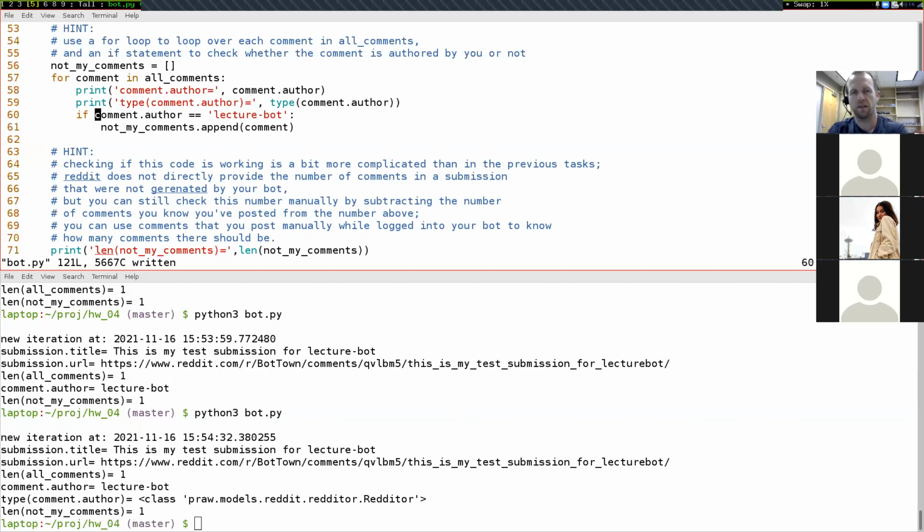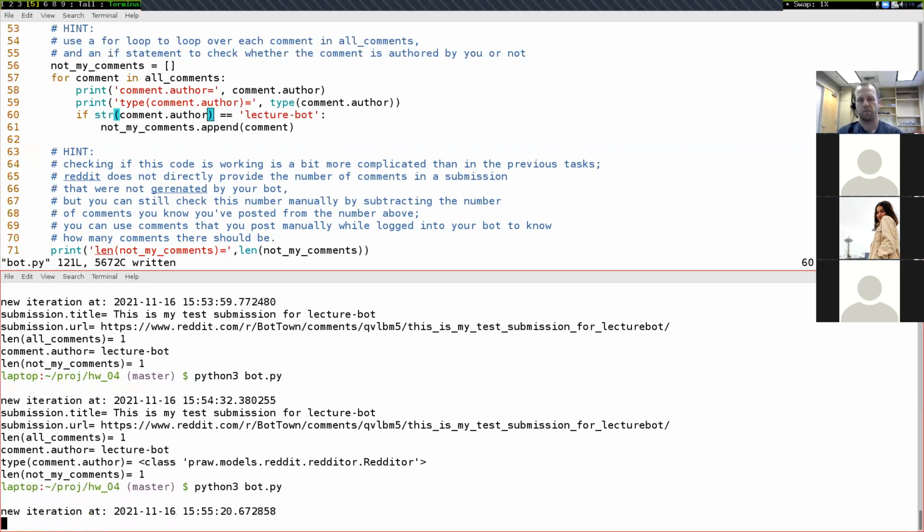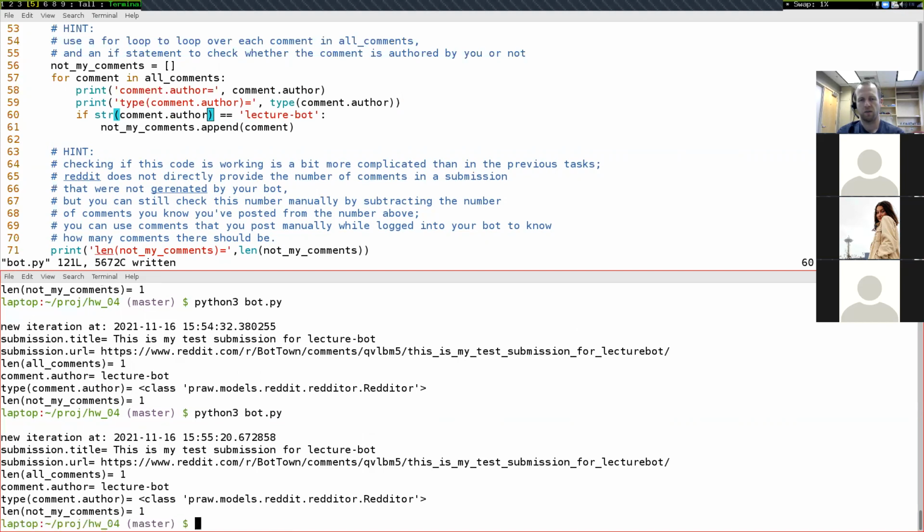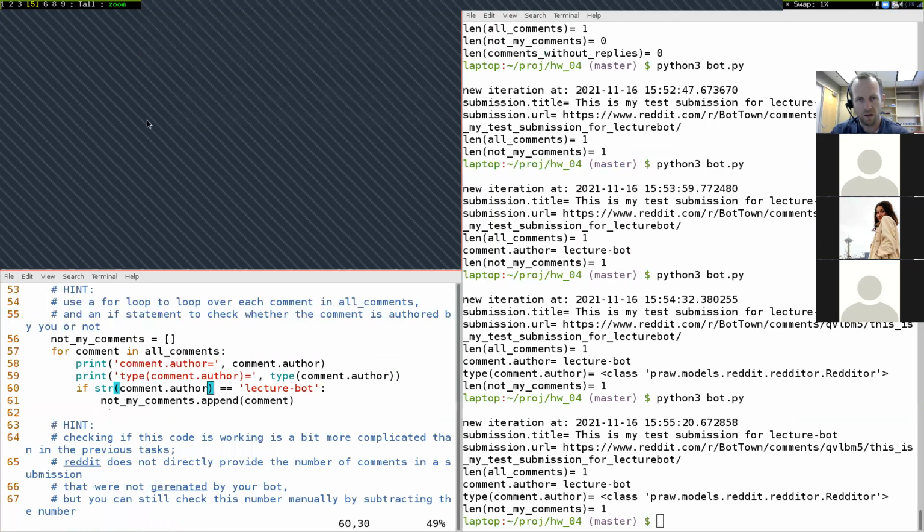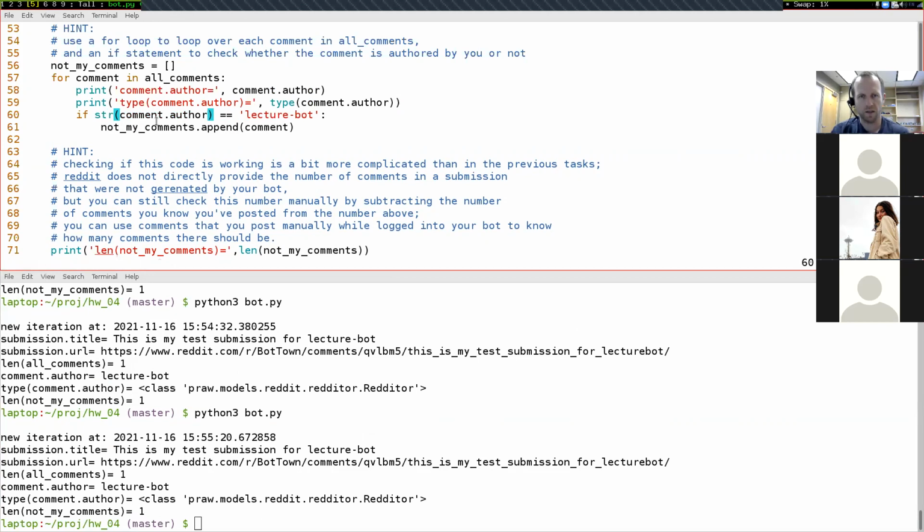The way I'll do that is with the str function like this. Str like that, run this, and str(comment.author) equals lecturebot. We'll get to questions here in a little bit.